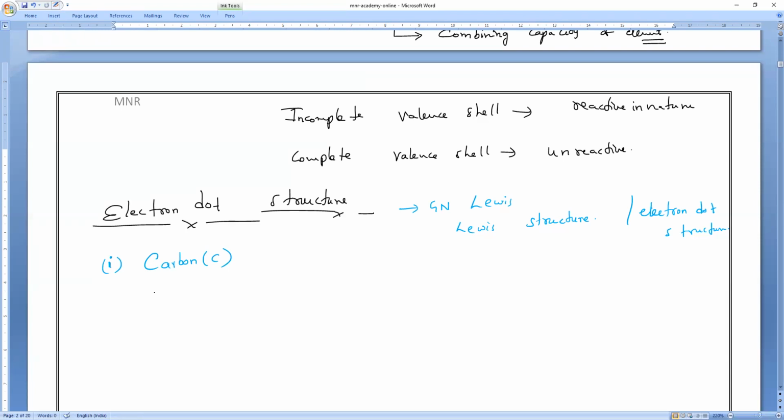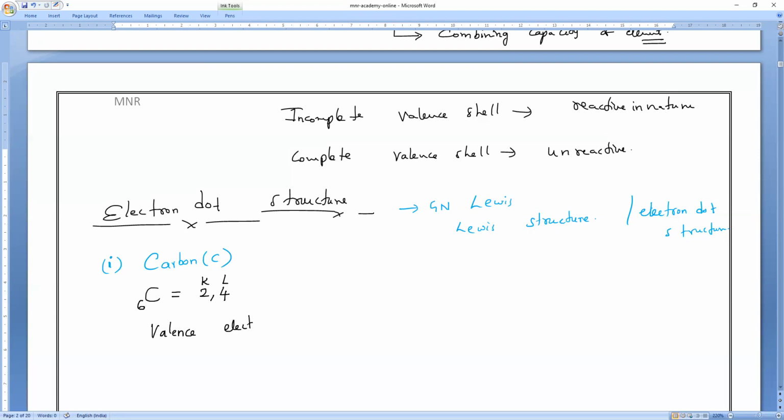So carbon. What is the atomic number of carbon? Anybody? 6. So electronic configuration, tell me. What is the electronic configuration of carbon? Speak loudly, all of you. 2, 4. What are the valence electrons?